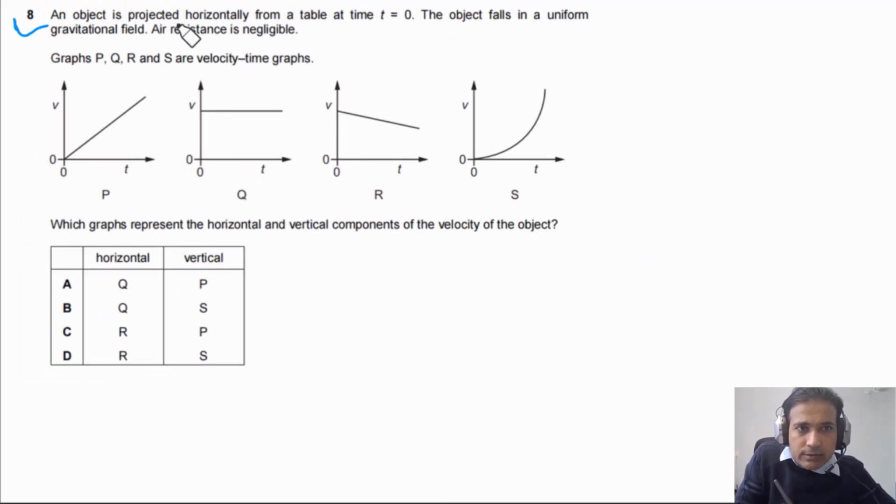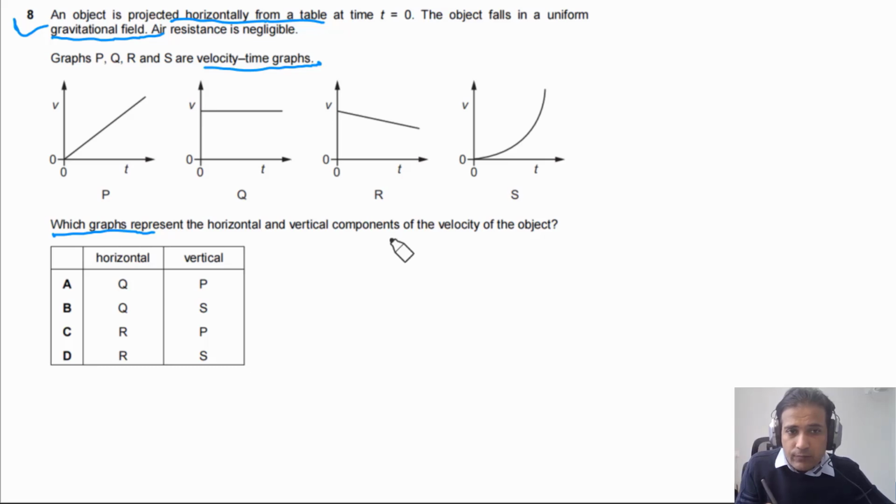Question 8 says an object is projected horizontally from a table at time t equal to 0. The object falls in a uniform gravitational field. Air resistance is negligible. Graphs P, Q, R, and S are velocity-time graphs. Which graphs represent the horizontal and vertical components of the velocity of the object? I mean, which two graphs represent the horizontal and vertical components of velocity? So first of all, we need to understand that in this case, the ball is projected horizontally. So it will go somewhat like this.